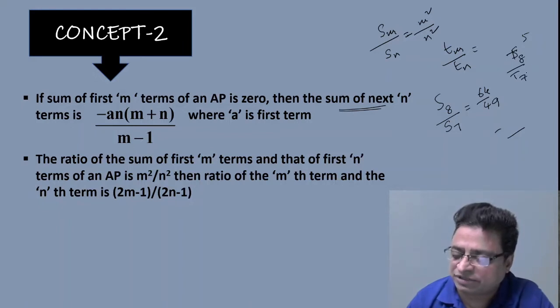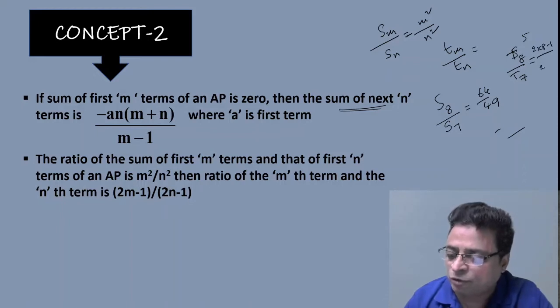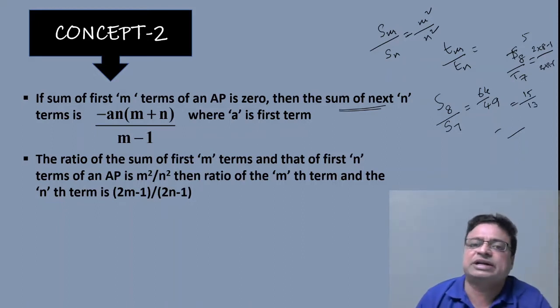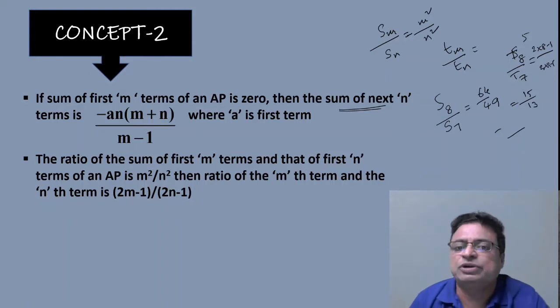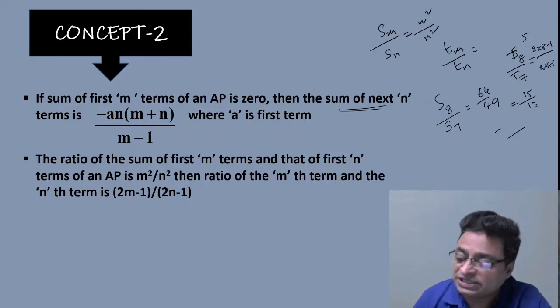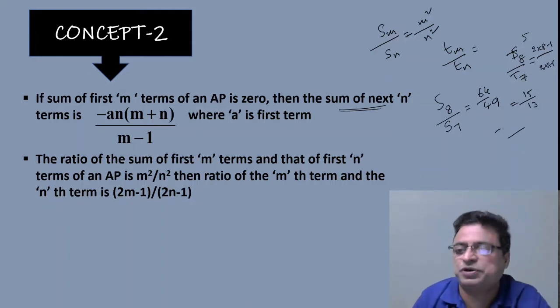If they ask the question like this, then immediately you can say the answer as (2m minus 1), that means (2 into 8 minus 1) by (2 into 7 minus 1), that is 16 minus 1, that is 15, by 14 minus 1, that is 13. Immediately you can write the answer as the ratio like this. Okay, my friends, this is a ratio; if they ask for the ratio you have to mention it. So this is about concept number 2.